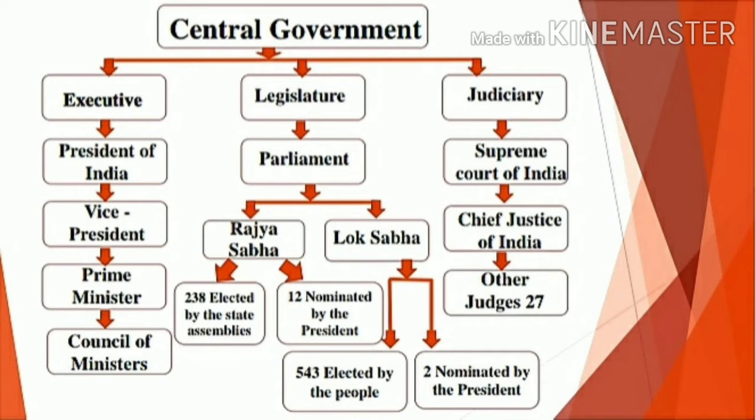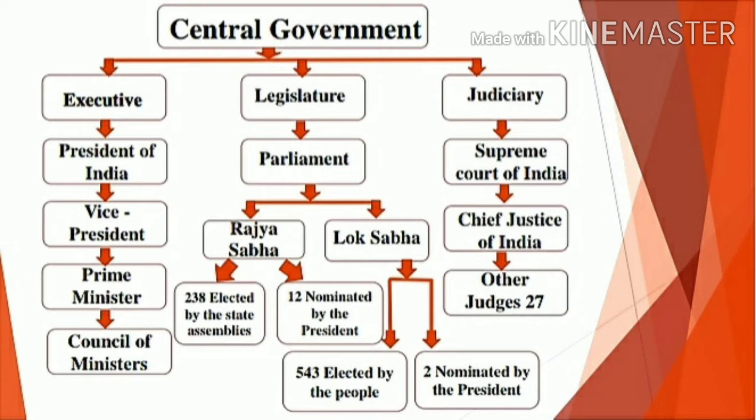Parliament consists of two houses, Rajya Sabha and Lok Sabha. Under Rajya Sabha, under indirect election, we are electing nearly 238 elected by the state assemblies and 12 were nominated by the president. Under Lok Sabha, through direct election, we are electing 543 members and 2 were nominated by the president. Judiciary consists of Supreme Court of India, Chief Justice of India and other judges. That is the structure of our central government.